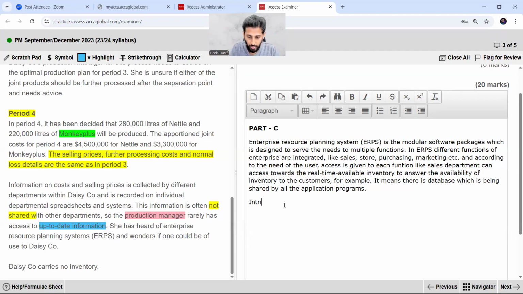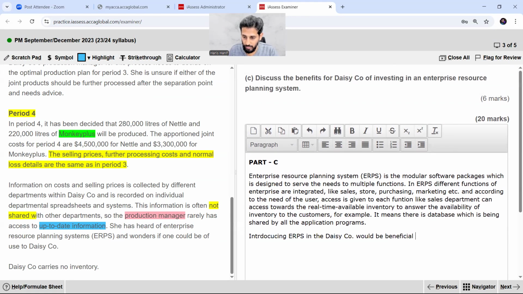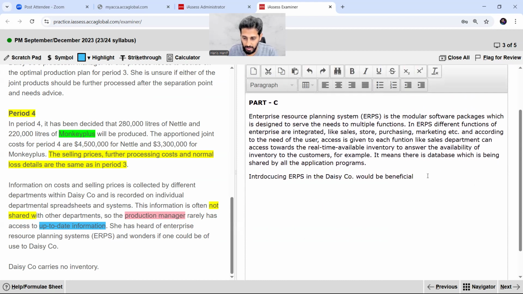So introducing ERPS in the Desi company would be beneficial. Discuss the benefits, right? Would be beneficial, as currently the system is manual.